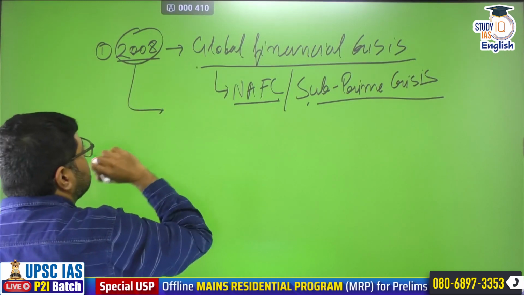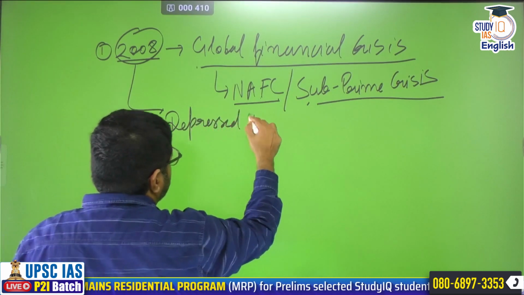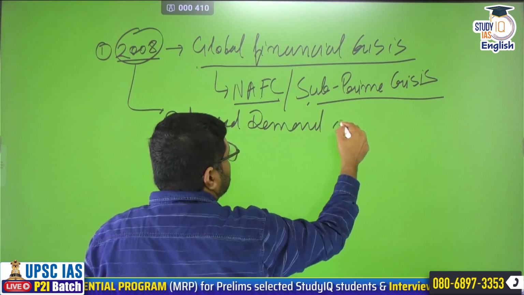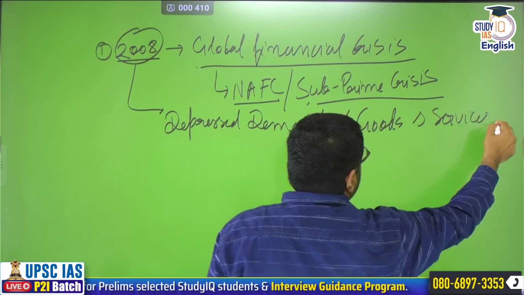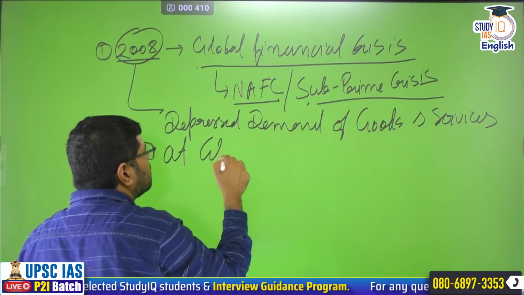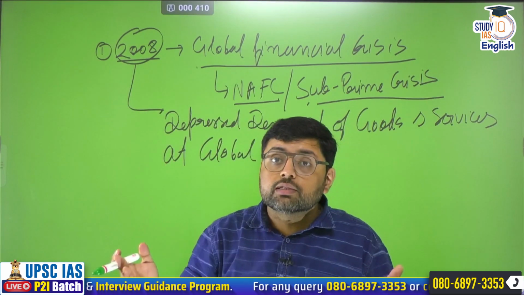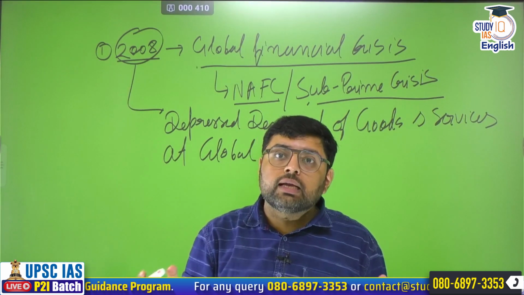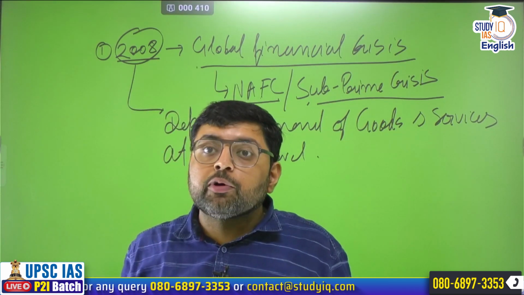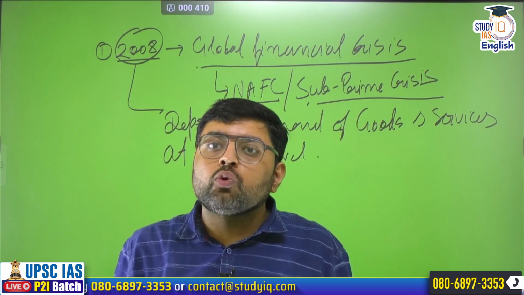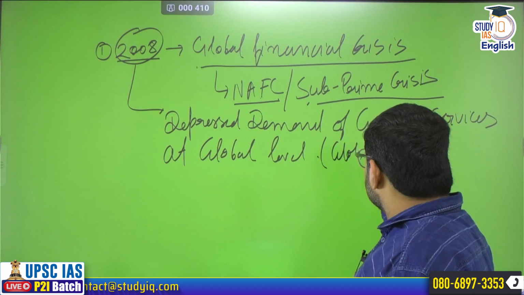Due to this crisis, there was depressed demand for goods and services at the global level. When there is no demand, what can the SEZ do? Ultimately demand is less, so for whom are they producing? Globally there is no demand. This is the main thing.